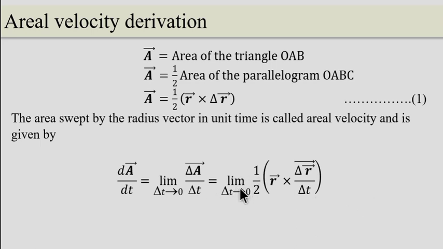Now suppose at time t is equal to 0 the particle is at A, and when the time becomes del t, the particle is at B. If you talk about velocity, it is the distance traveled divided by the time taken, but with the limit we are saying the area is instantaneously changing with the time t, and we can calculate it. That is the aerial velocity, del A by del t.